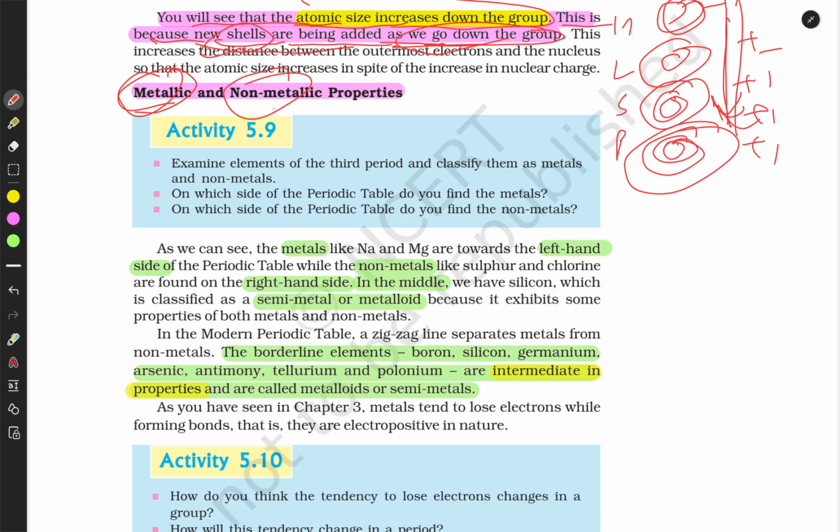And now we are discussing their metallic and non-metallic properties. Metals like sodium and magnesium are towards the left hand side, and non-metals like sulfur and chlorine are on the right hand side. In the middle there are metalloids, which exhibit some properties of both metals and non-metals.